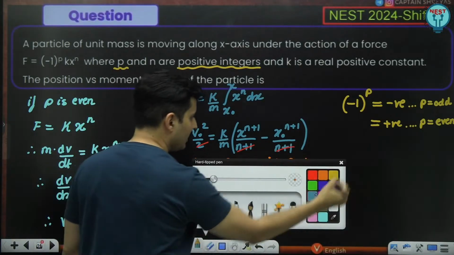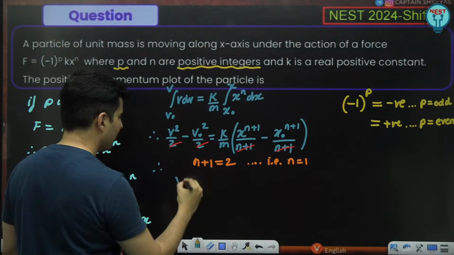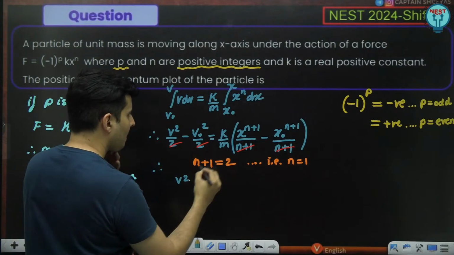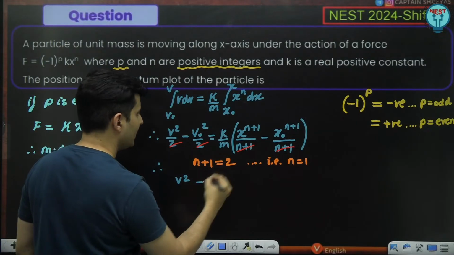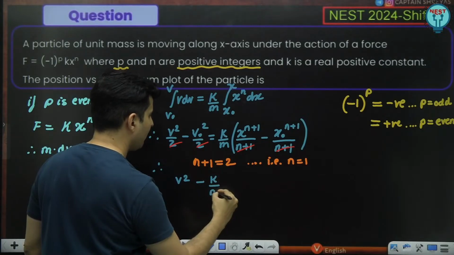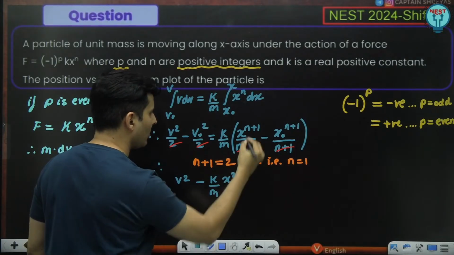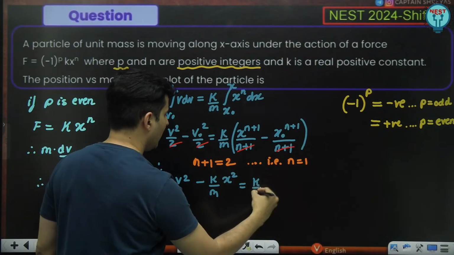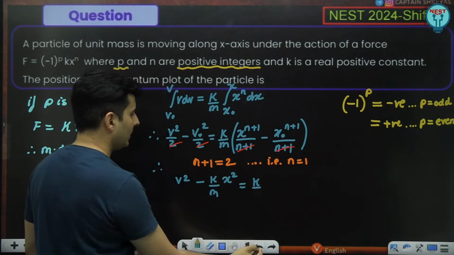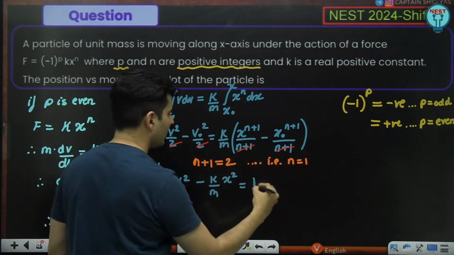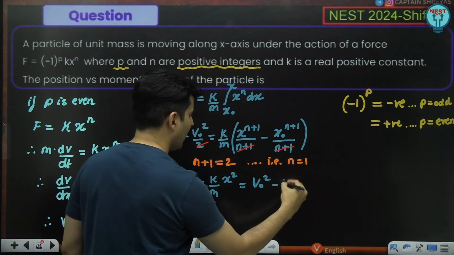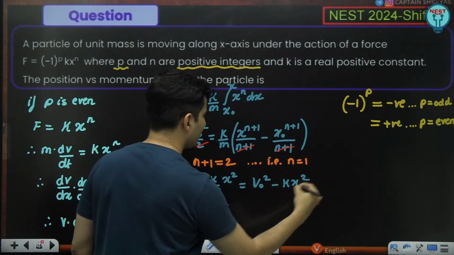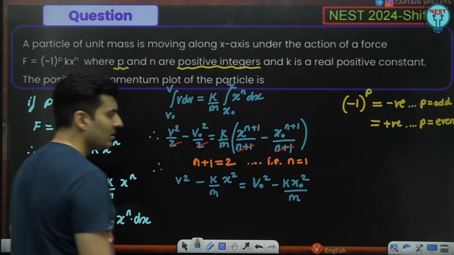So what happens then is I have v square minus k by m x square, because n plus 1 is 2, is equal to v naught square minus k x naught square by m. This is what I will get.